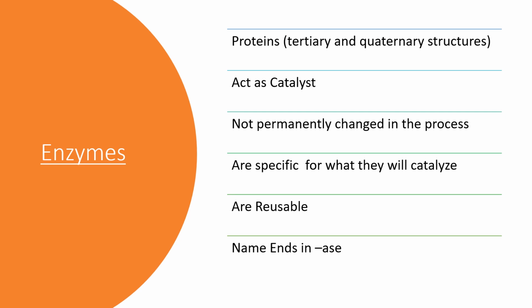Enzymes. Most enzymes are proteins that are tertiary or quaternary in structure. These enzymes act as a catalyst to accelerate a reaction. They do not permanently change in the process and are specific to what they will catalyze. Enzymes are reusable. Their names usually end with -ase, such as sucrase, lactase, maltase, etc.